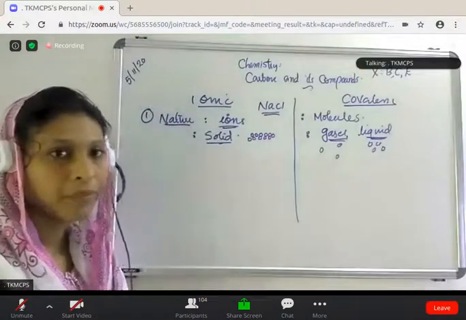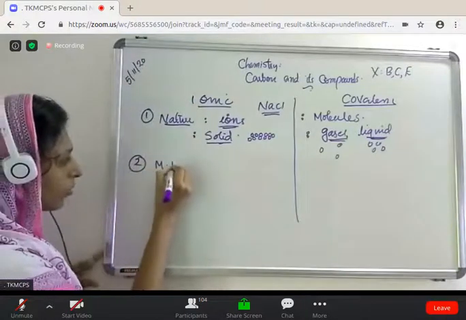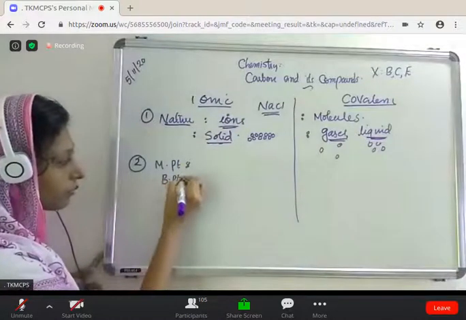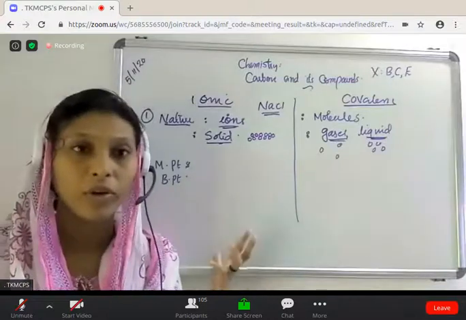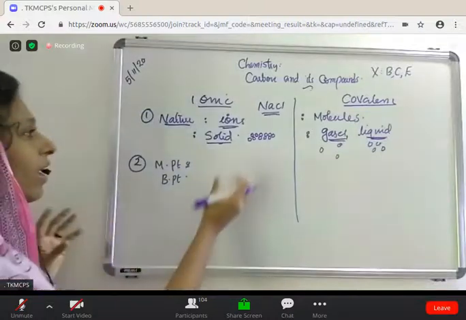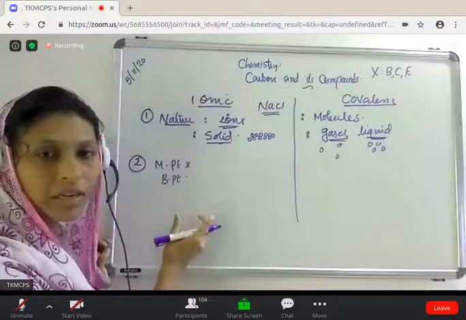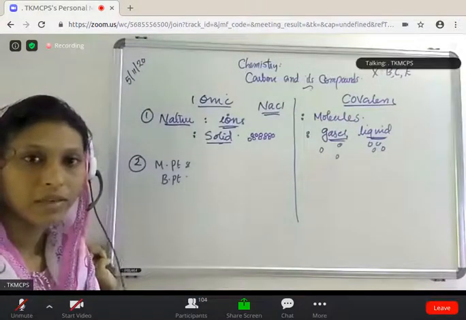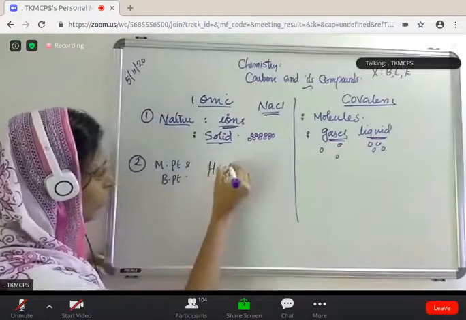Then tell me children, what about the melting point and the boiling point of ionic and covalent compounds? I already told you the melting point and boiling point of ionic compounds are too high, isn't it? Because they have high intermolecular force of attraction. So we provide a high amount of energy to break it. So ionic compounds have high melting and boiling points.